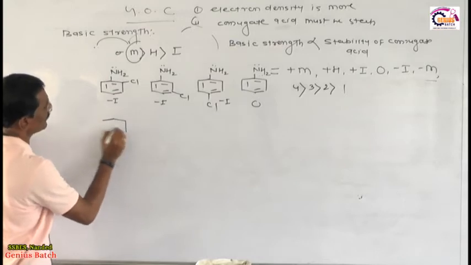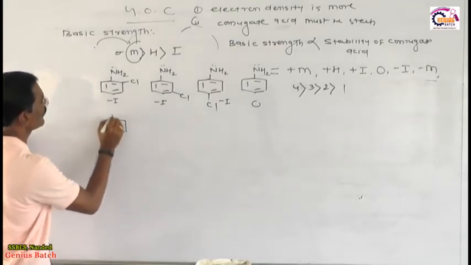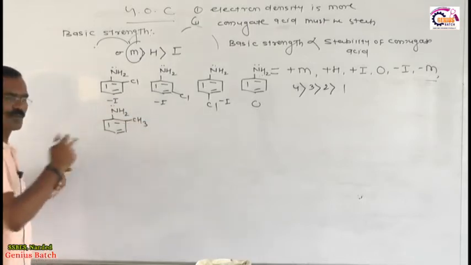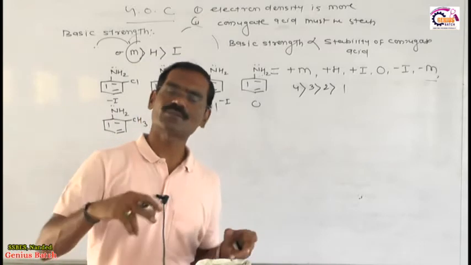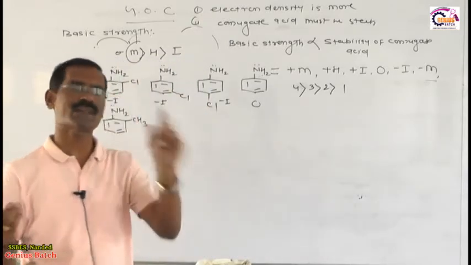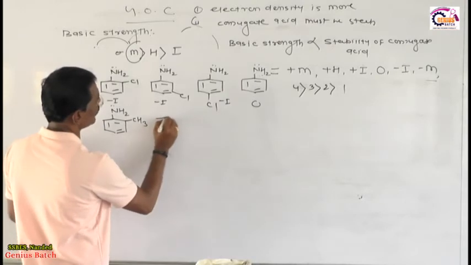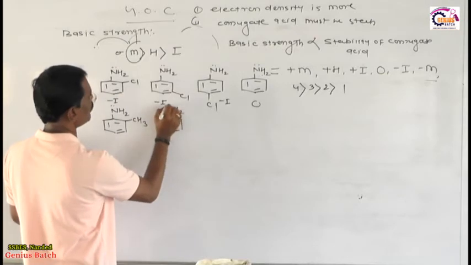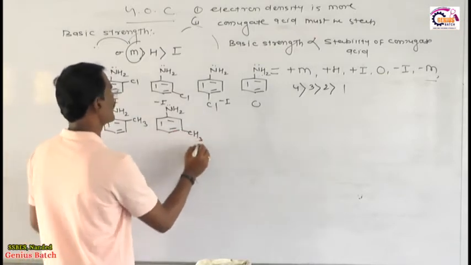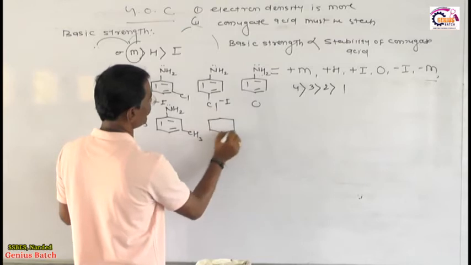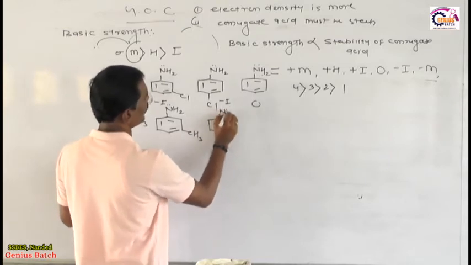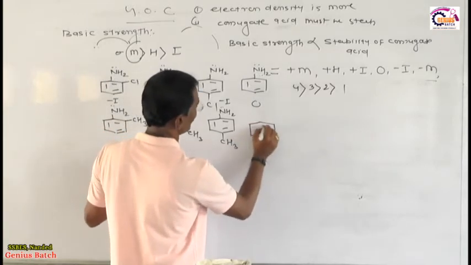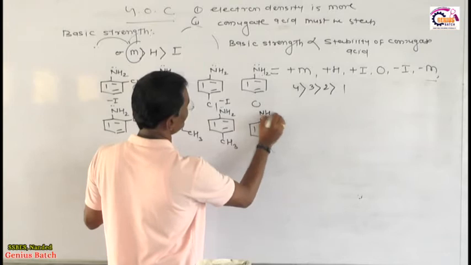Suppose my dear friend, I have the second example. Suppose I am putting here NH2, here CH3 group. You know, only at ortho and para hyperconjugation is possible, only at ortho and para mesomeric effect is possible. Mesomeric never happens on the meta position. You know that concept also, my dear students. Here also NH2, here CH3, and after that here CH3. Now I am putting NH2 and here CH3, and finally the plain molecule I have taken here, only aniline.